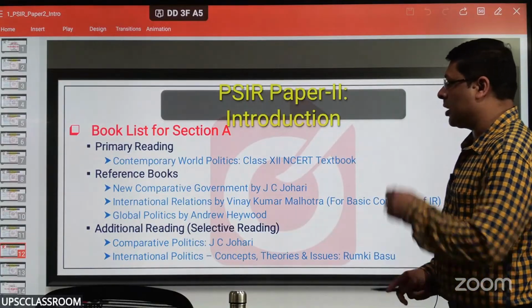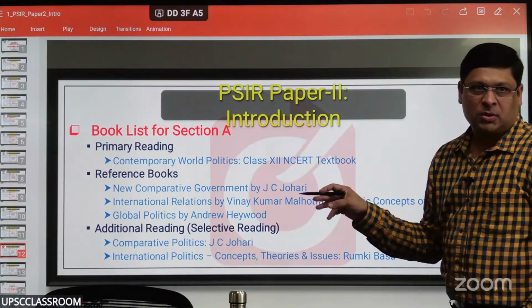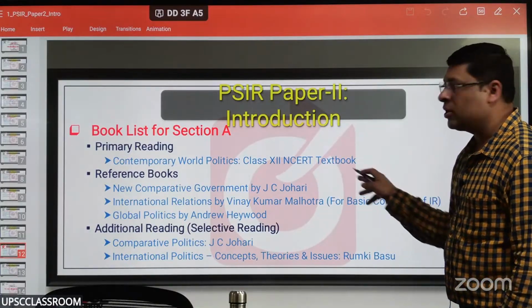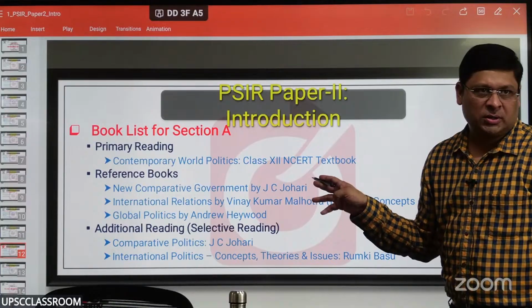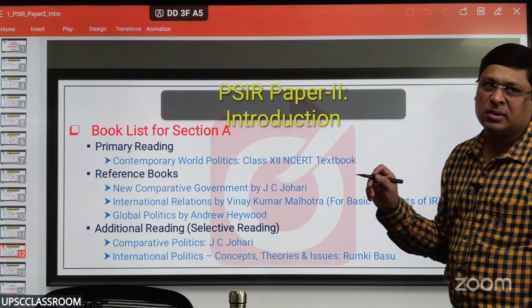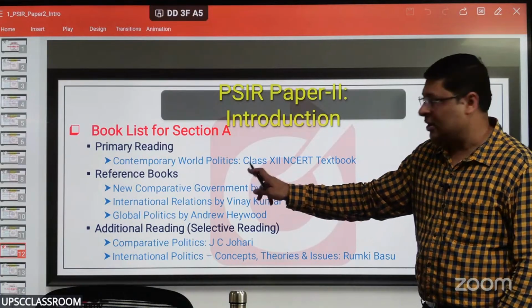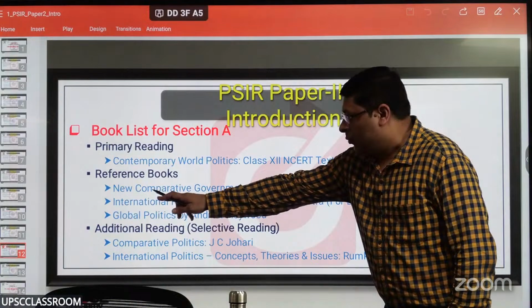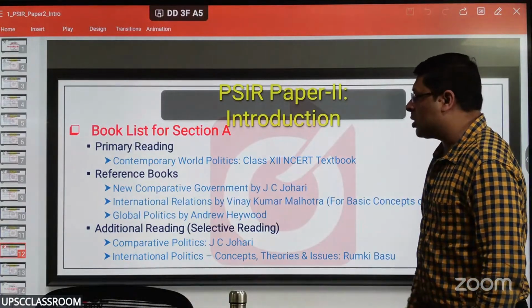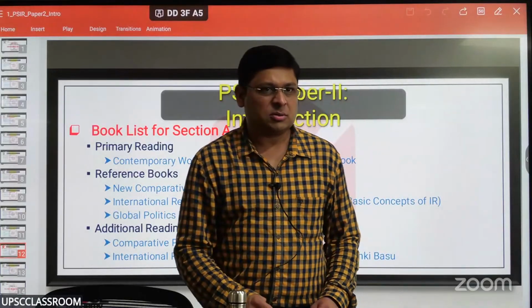Primary reading for section A is Contemporary World Politics, the class 12 NCERT textbook. That is directly linked to our subject called international relations or world politics. Reference books: this is basic, very basic kind of thing. For comparative politics, there is a book called New Comparative Government by J.C. Johari.